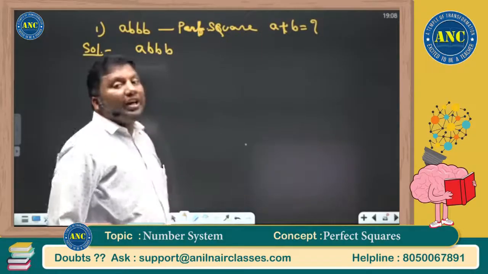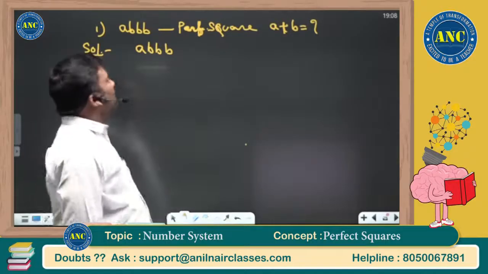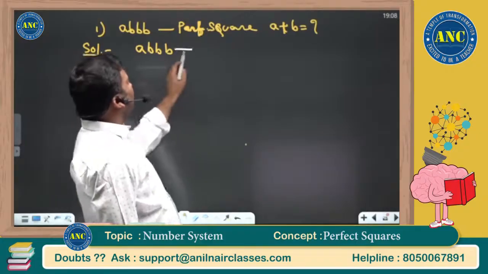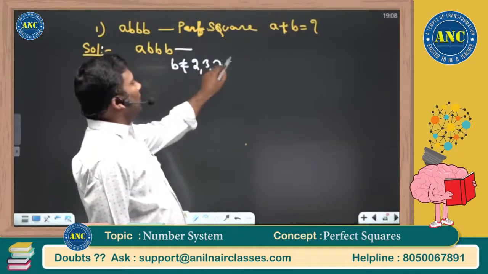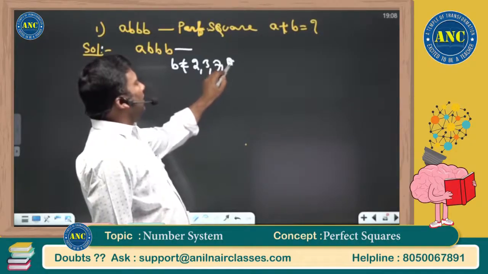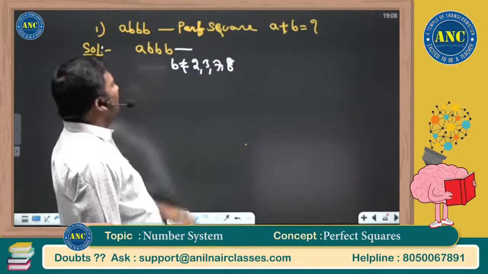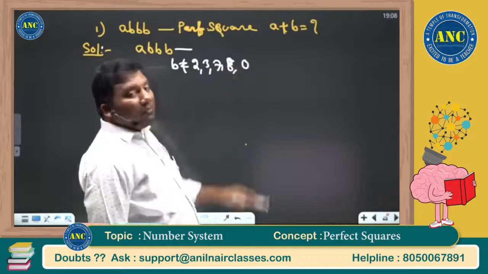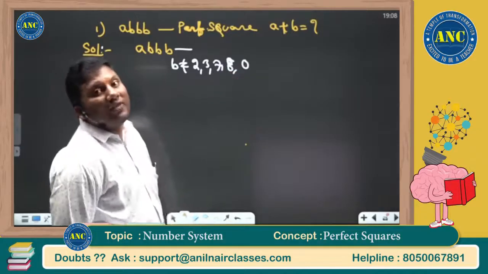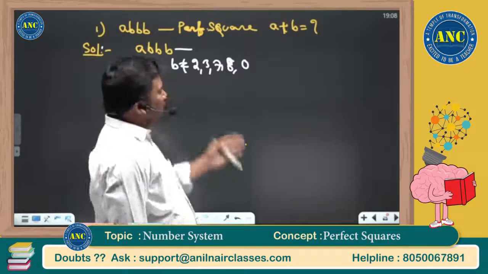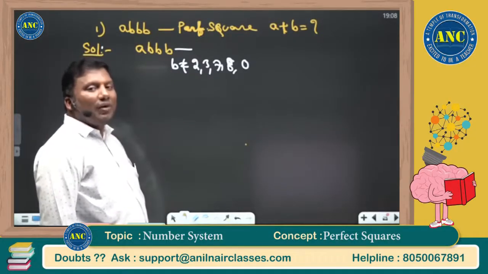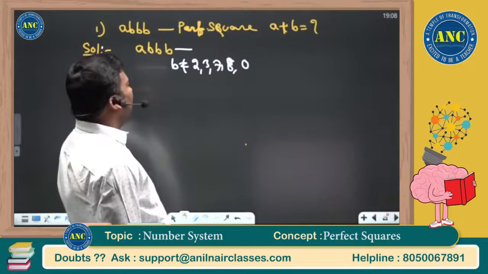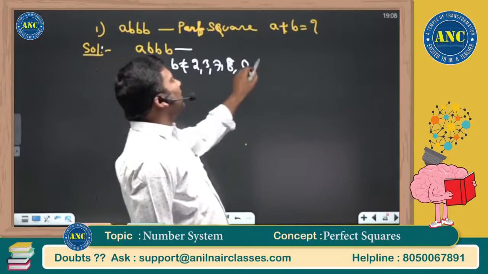We have to decode the values for A and B. Because it's a perfect square, B cannot take 2, 3, 7 or 8. Any perfect square never ends with 2, 3, 7 or 8. It cannot take 0, because a perfect square always ends with an even number of zeros. If B takes 0, I will get 3 zeros, but I require an even number of zeros. It is not possible.